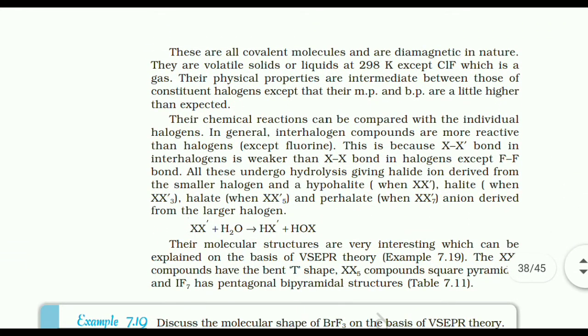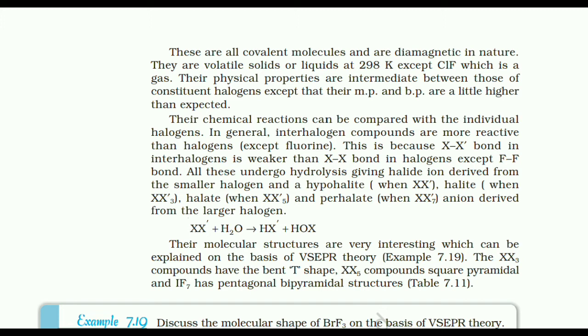These are all covalent molecules and are diamagnetic in nature. They are volatile solids or liquids at 298 Kelvin except ClF, which is a gas. The physical properties are intermediate between those of constituent halogens except that their melting point and boiling point are little higher than expected. The chemical reactions can be compared with the individual halogens.